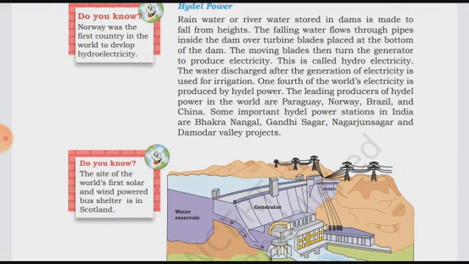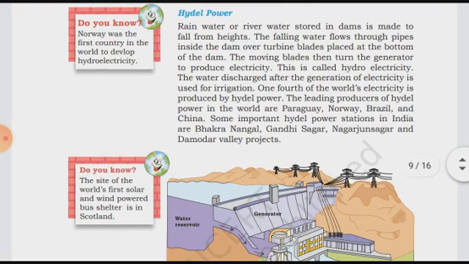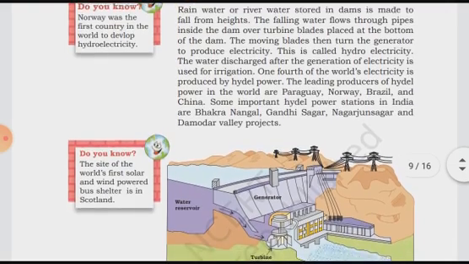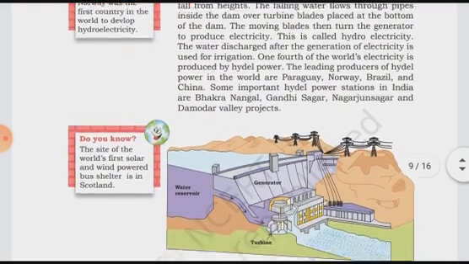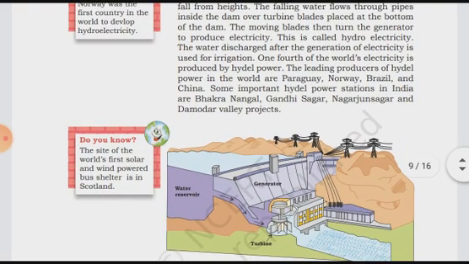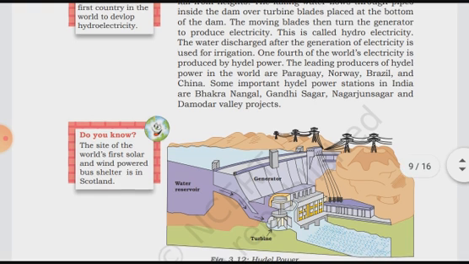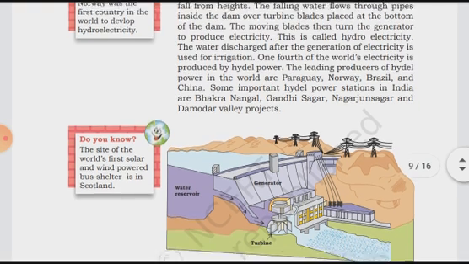When this water falls from the height, at the bottom there are turbine blades. When this water falls on the blades, these turbine blades move. Then the moving blades turn the generator to produce electricity. So when these turbine blades are moving, what happens then? It turns the generator to produce electricity. This is called hydroelectricity.